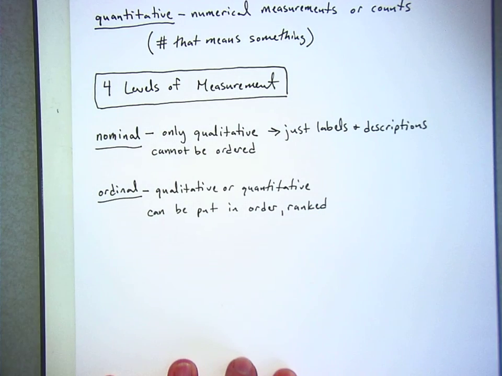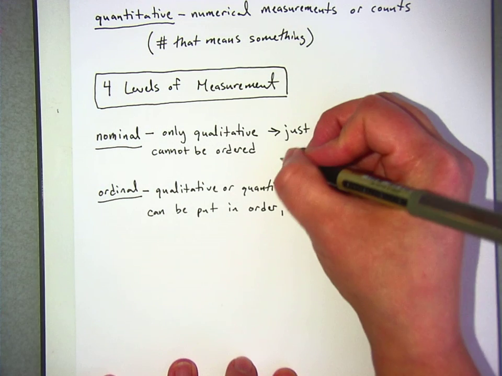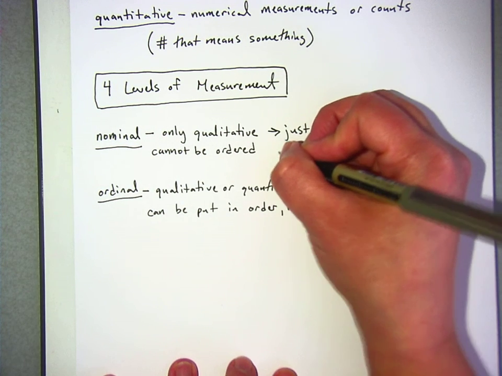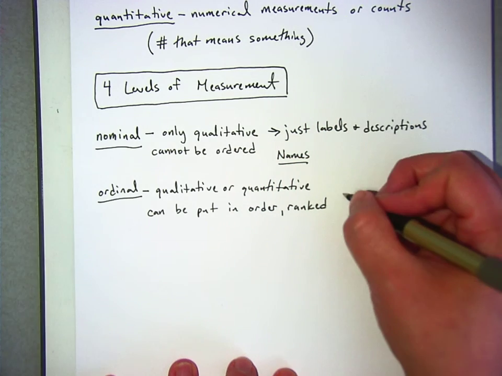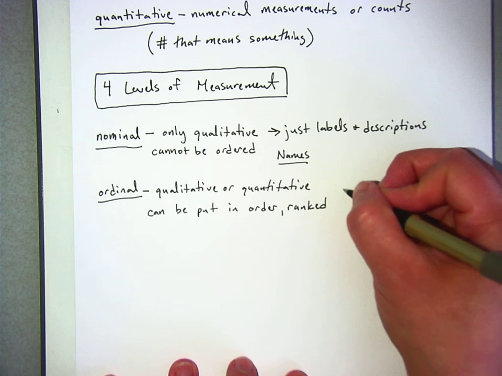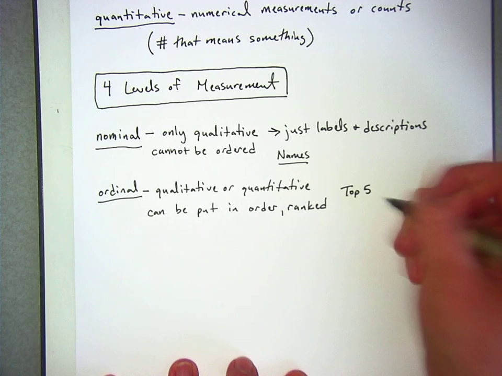But we don't necessarily know the difference between them. So here's an example of nominal. Going back, nominal could be like a list of your names. Ordinal could be something like the top 5